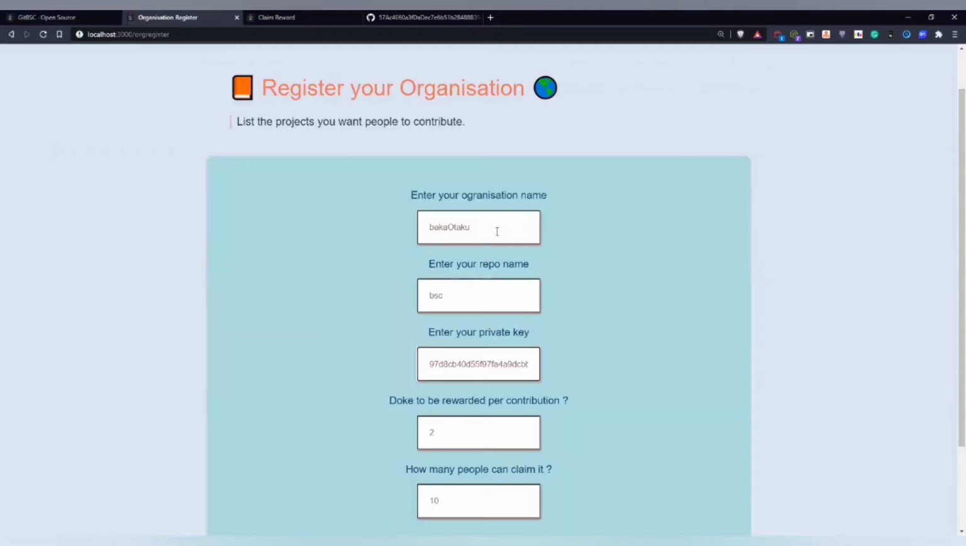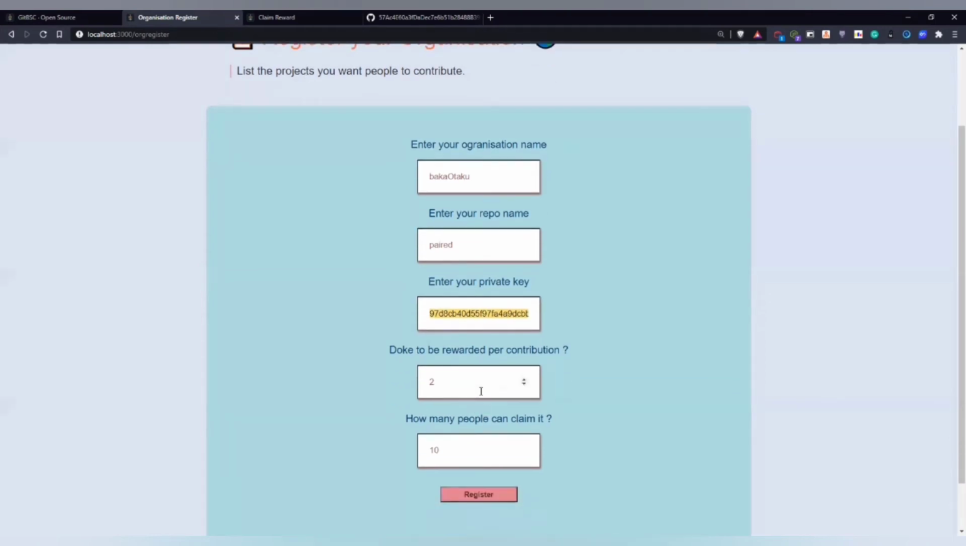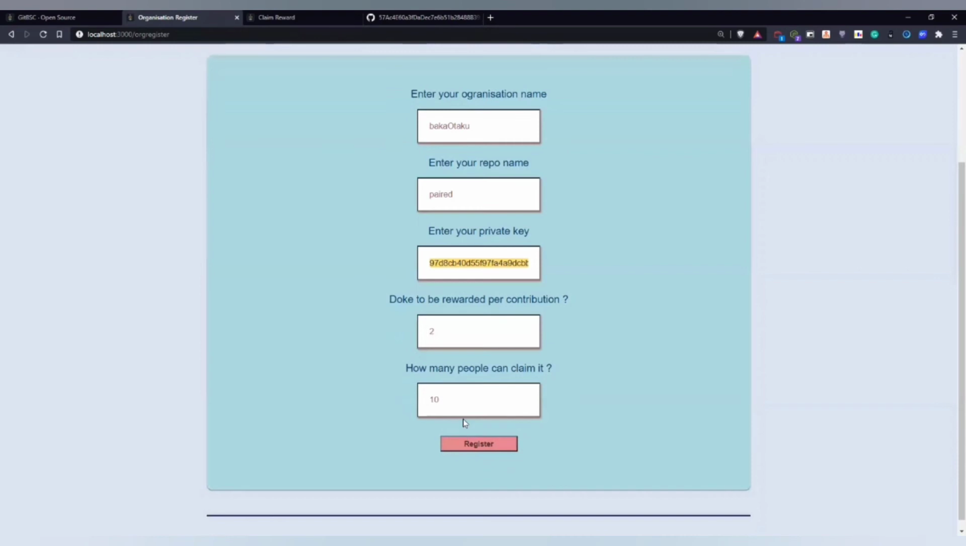Now, as we can see, I have entered my organization name Baka Otaku and my repo name. I will enter paired. I have entered my private key so that Doge tokens can be deducted and logged into the smart contract. And I will choose the number of Doge tokens to be rewarded per contribution. In this case, it's 2. And I will choose how many maximum people can get it. It is 10. And now I will register.